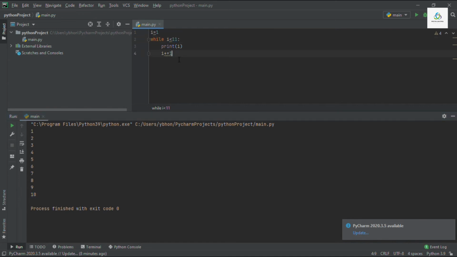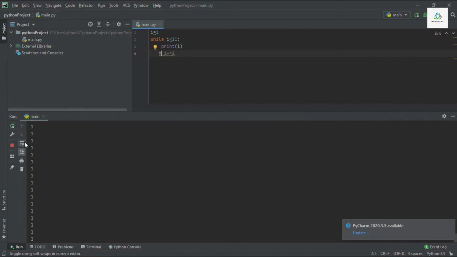But now what happens if I don't increment the value of I? So I will comment out this statement and see what will happen over here. See, you can see the output is going on. It is 1, 1, 1, 1, 1.